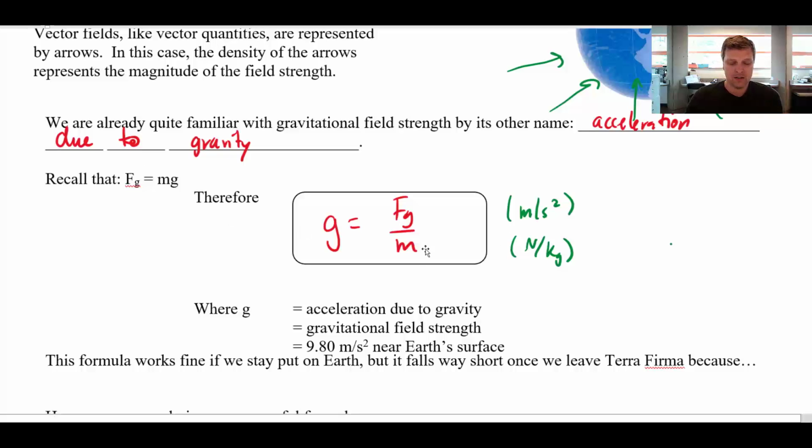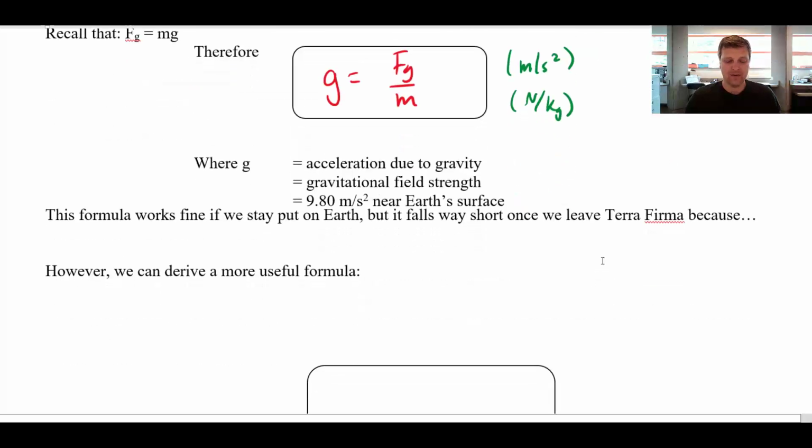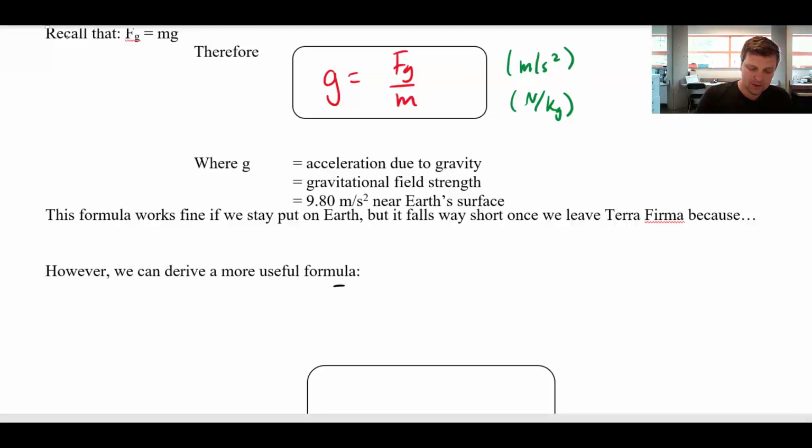The problem is that that is going to be 9.8 near the Earth's surface, but if we want to talk about just anywhere in the universe or around any planet or star or galaxy or whatever, then we have to derive another way of thinking of it. So we know that g is equal to Fg over m. And then we know that Fg is G m1 m2 over r squared, and this is all divided by m.